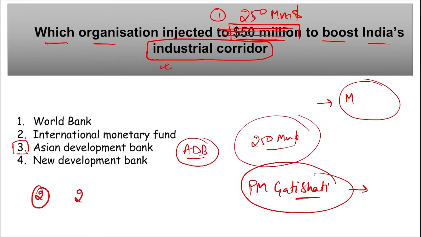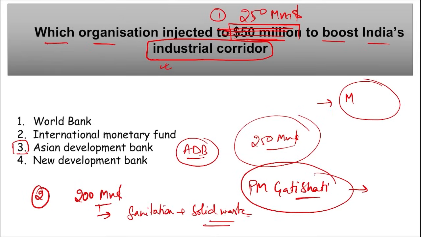Also, apart from this, this is your first investment. For the second investment, remember, they invested $200 million to improve the sanitation and solid waste management facilities in India. Also, we know that India's mission is the Swachh Bharat Mission, that is Urban 2.0, to make cities garbage free by 2026. This is the target of the government of India. So this is also important.